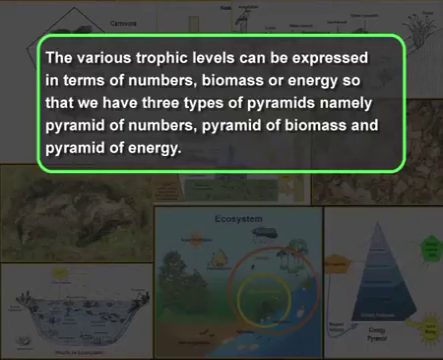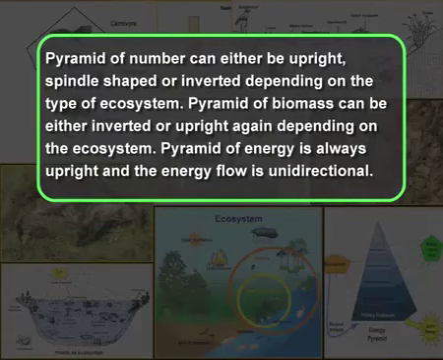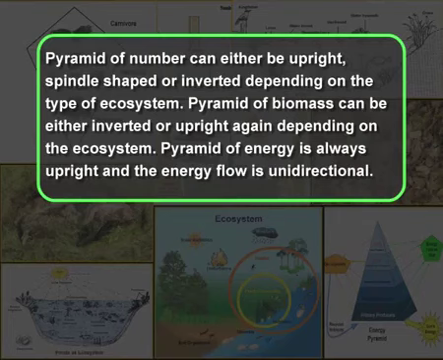You have also learned that the various trophic levels can be expressed in terms of numbers, biomass or energy, so that we have three types of pyramids, namely pyramid of numbers, pyramid of biomass and pyramid of energy. Now, you also know that the pyramid of numbers can be upright, spindle shaped or inverted depending on the type of ecosystem. The pyramid of biomass can be either inverted or upright, again depending on the ecosystem. The pyramid of energy, however, is always upright and the energy flow is unidirectional.